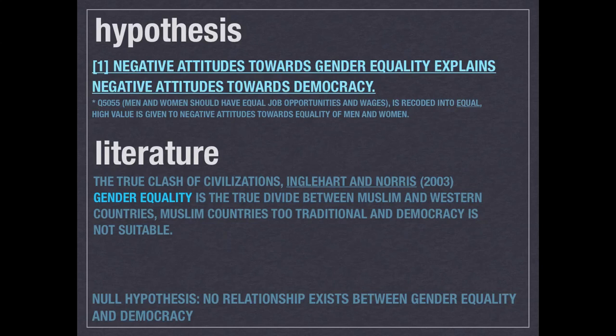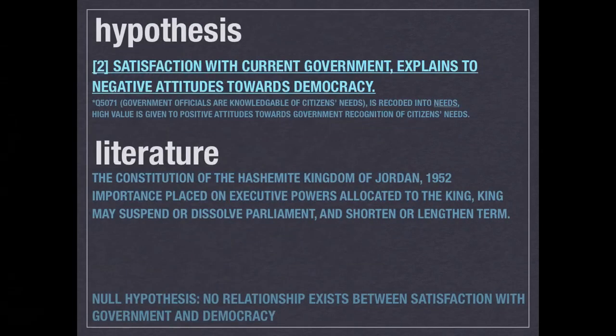This was examined by Engelhardt and Norris in the 2003 article titled The True Clash of Civilizations, stating that the true divide between Muslim and Western countries is due to difference in opinions about gender equality and rights, and Islamic countries are too traditional for Western democratic beliefs.